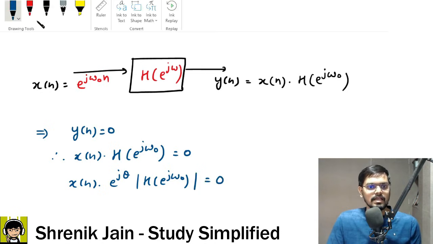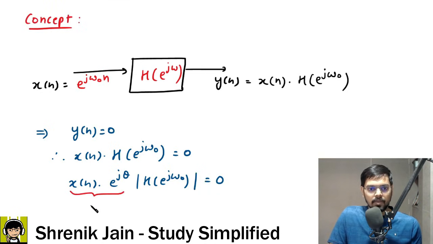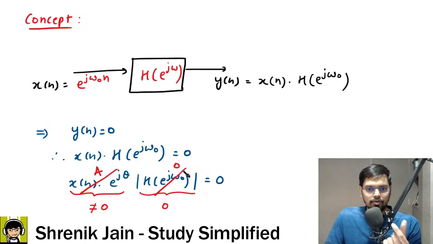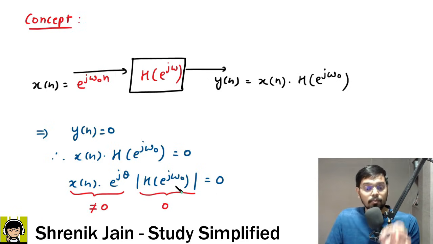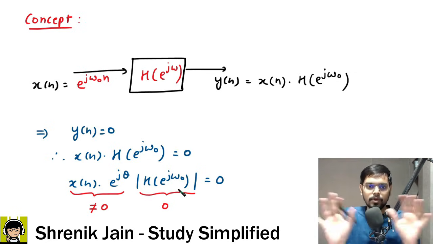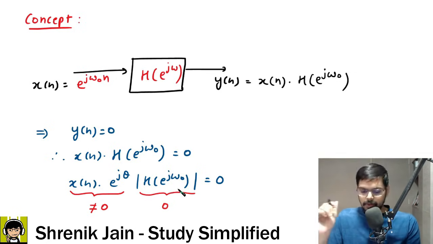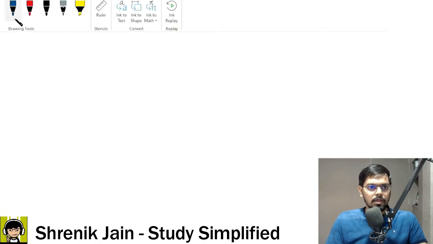And now if I ask you, how will LHS be equal to RHS? To make sure that LHS equals RHS, these complex exponentials we know are not equal to 0. So obviously this thing should be equal to 0, because the other thing will be some constant a. If this thing is 0, then a into 0, we can say the answer is 0, correct? So these are the complex exponentials which cannot be 0, and this can be made 0. So now our focus is to make the magnitude of H of e to the power j omega naught 0. I hope you understood the concept. Very simple concept. Okay, so now let us move forward for the steps.